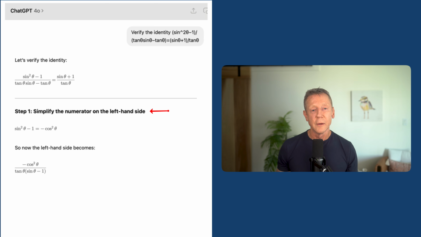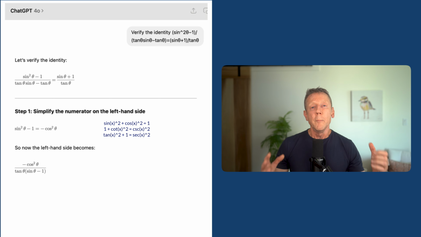The next thing is, it says, okay, you've got a sine squared minus 1. And the advice that I would give students is, if you have a squared trig identity and a 1, maybe you should start thinking about those Pythagorean identities. There's 3 of them, and there they are right there. So when you have a sine squared or cosine squared or tan squared, cotan, secant, cosecant squared, and a 1 or a minus 1 plus 1, it doesn't matter, maybe you should be thinking about using those identities.